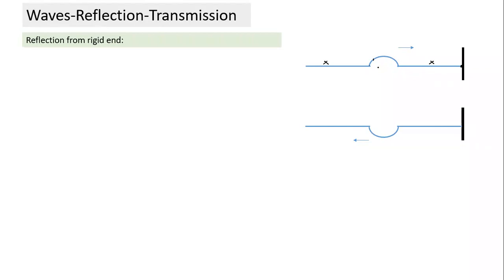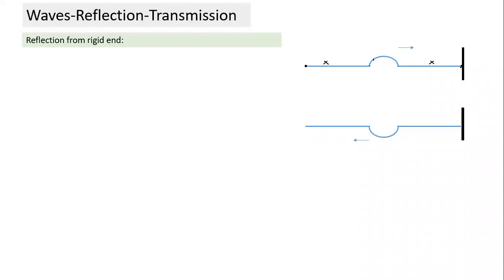The second thing is what happens on reflection from the rigid end. How is the pulse created? By application of force. Another way of thinking about the rigid support: the pulse is trying to move this particle in a particular way. When the wave pulse reaches here, it will tend to move this particle up.